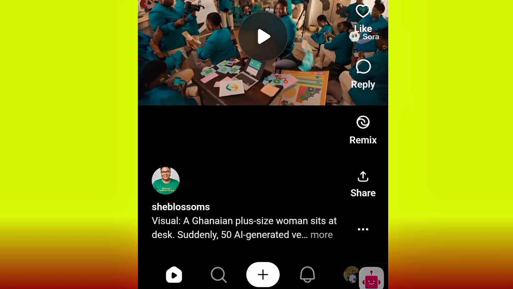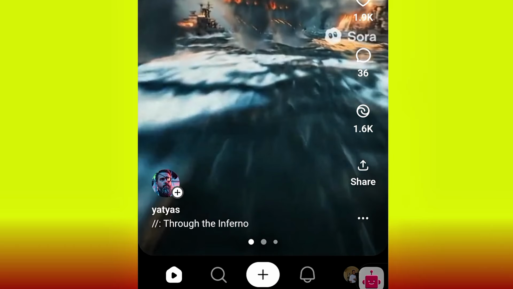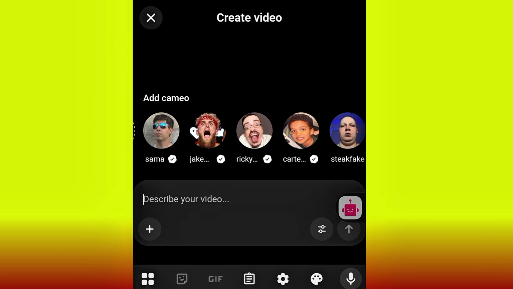So now the question is, how do you create your video? For you to create your video, you just have to click this plus icon, this white icon. Go ahead and click it. As you can see, if you click it, it says describe your video. That is, paste your prompt. First, I have a prompt here. As you can see, I have my prompt already.